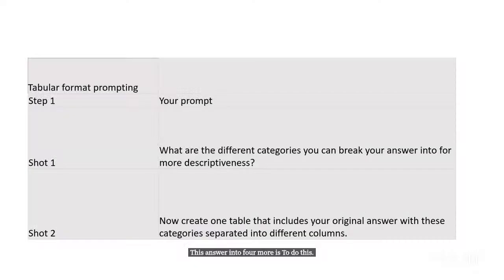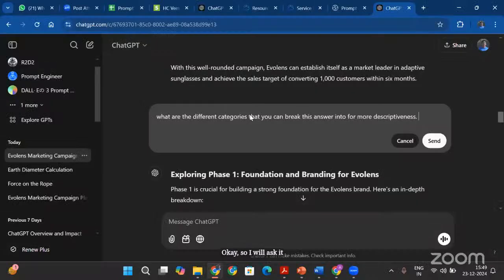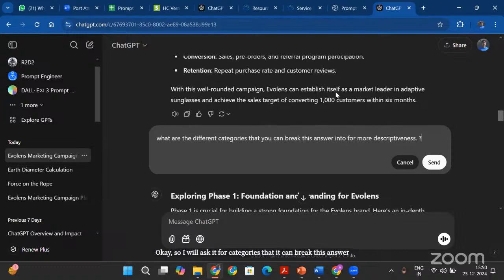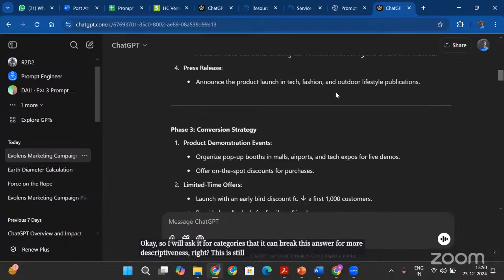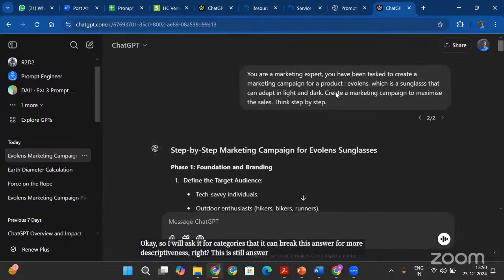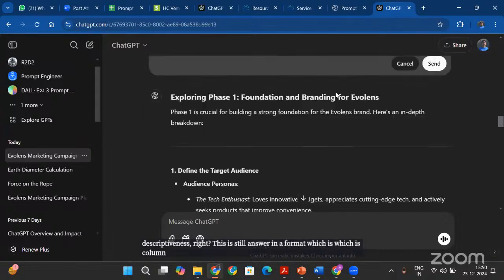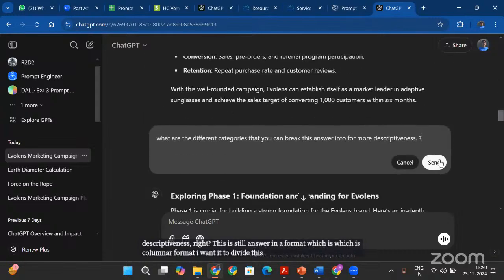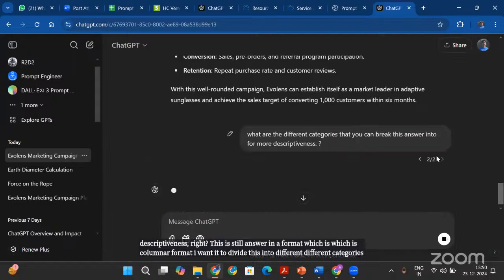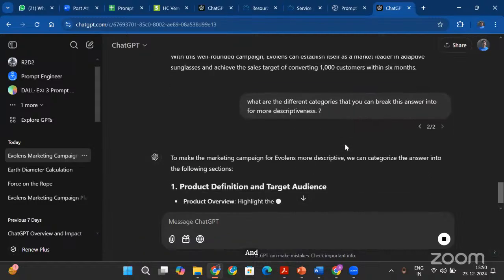So I will ask it for categories that it can break this answer into for more descriptiveness, right? This is still an answer in a columnar format. I want it to divide this into different categories, and that's the prompt that I use.